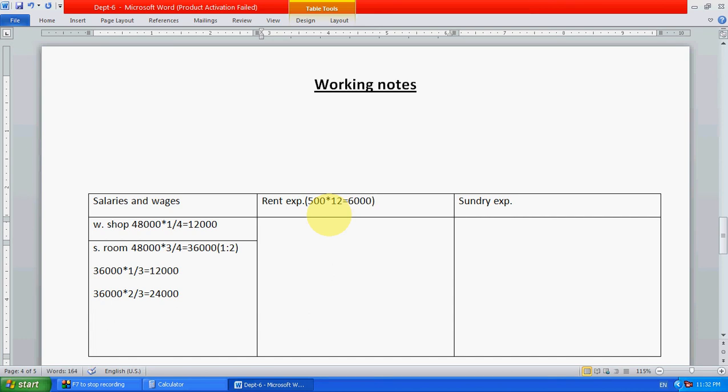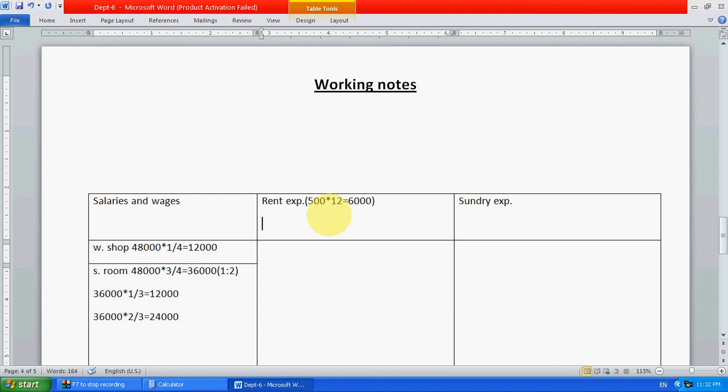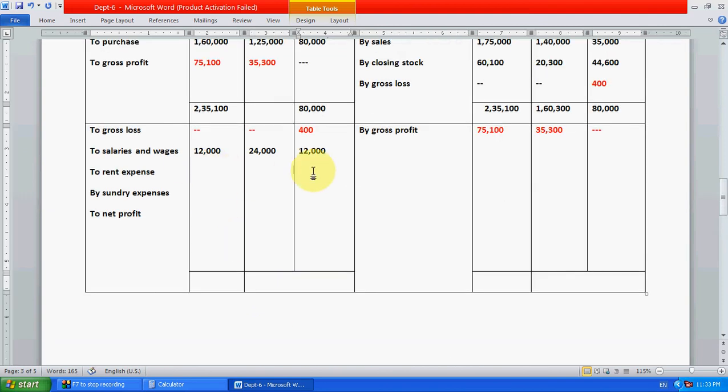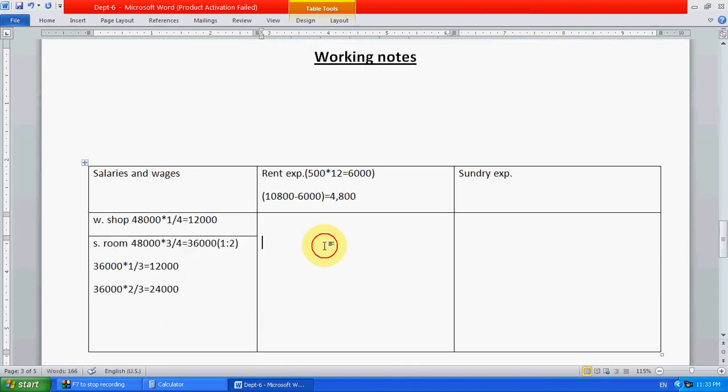Okay, now for showroom, 10,800 minus 6,000 is equal to 4,800. This is for the showroom. So workshop is directly 6,000.